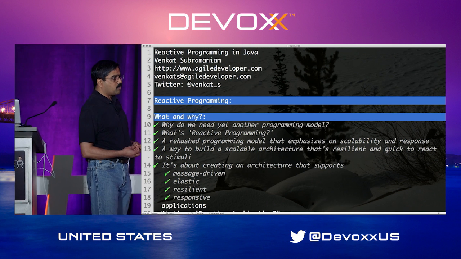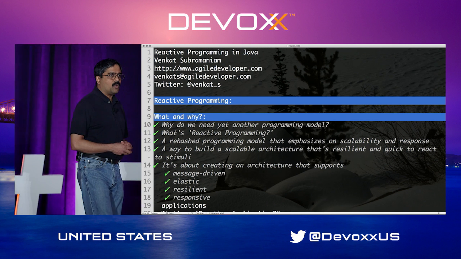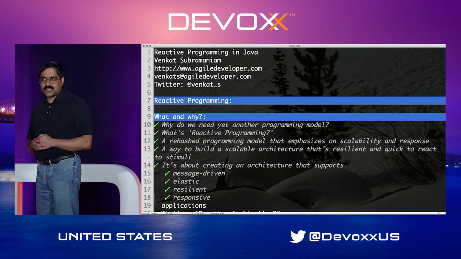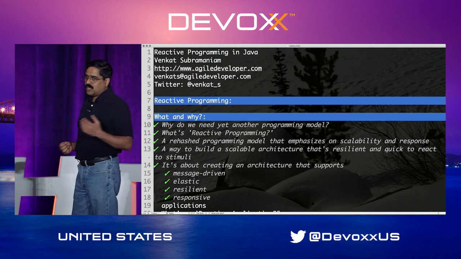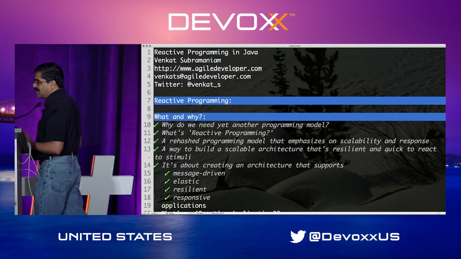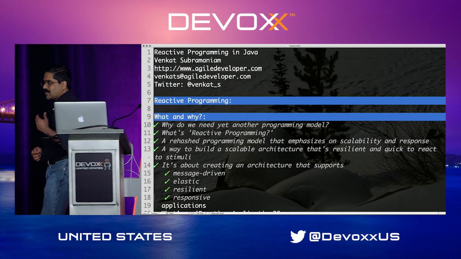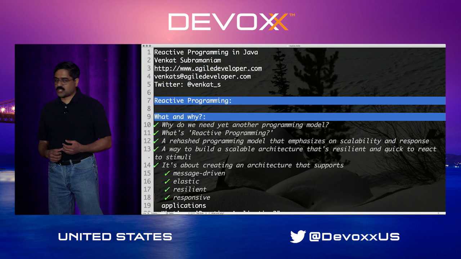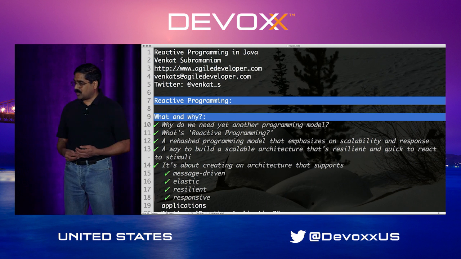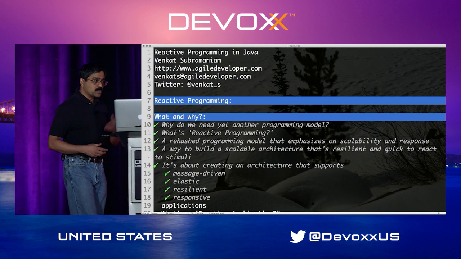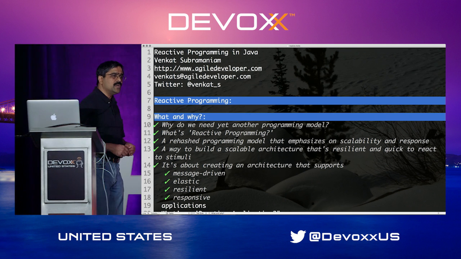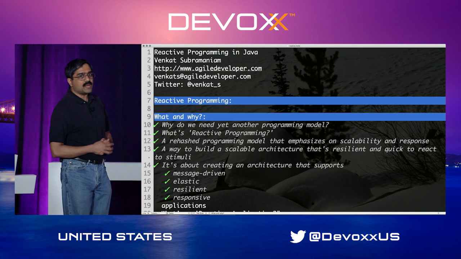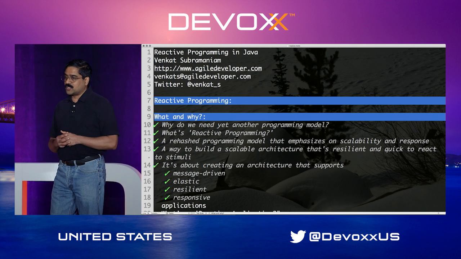Responsiveness is extremely important. Imagine you walk into a store and the store is pretty busy, and you see the clerk who is busy with some customer. What do you normally do? You probably look around for a few minutes, look at the ceiling, look at the floor, and you walk away because there was no response. But on the other hand, you walk into the store, the clerk makes eye contact with you, says, I'll be with you shortly, and goes back to help the customer who is already there. You probably waited for a good 15, 20 minutes. Why did you do that? Because you felt you are important, even though you know you're not.